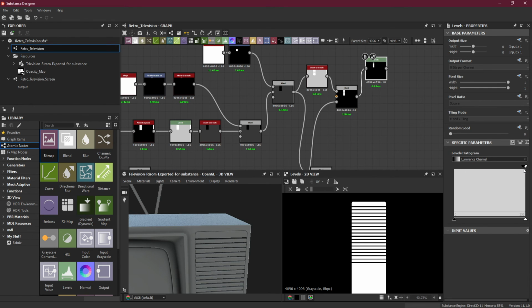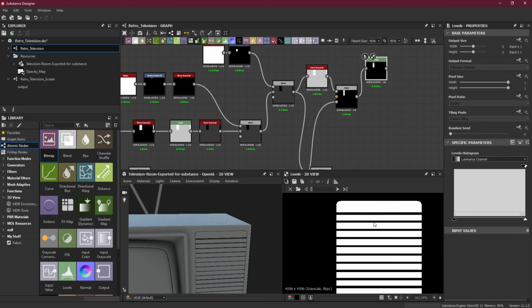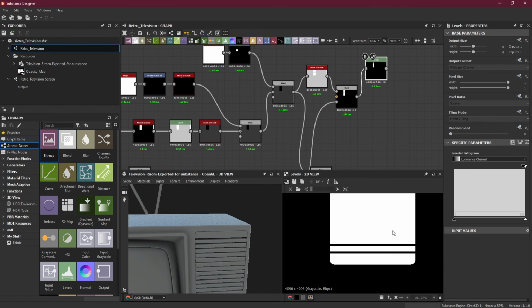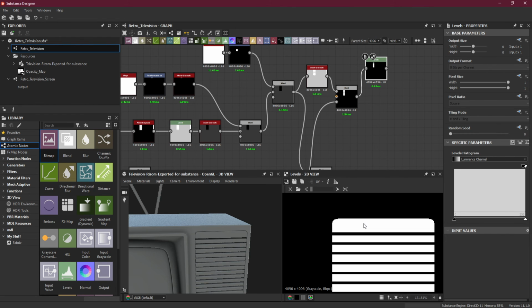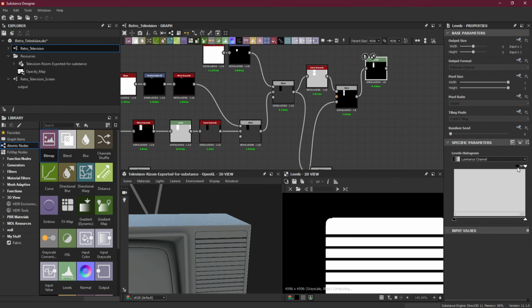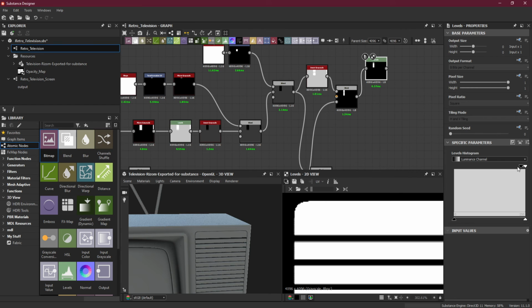So this will be a perfect opacity mask if you want to color it, or if you want to use any other materials here. So I'll adjust a few settings here so I can get a nice looking opacity mask.